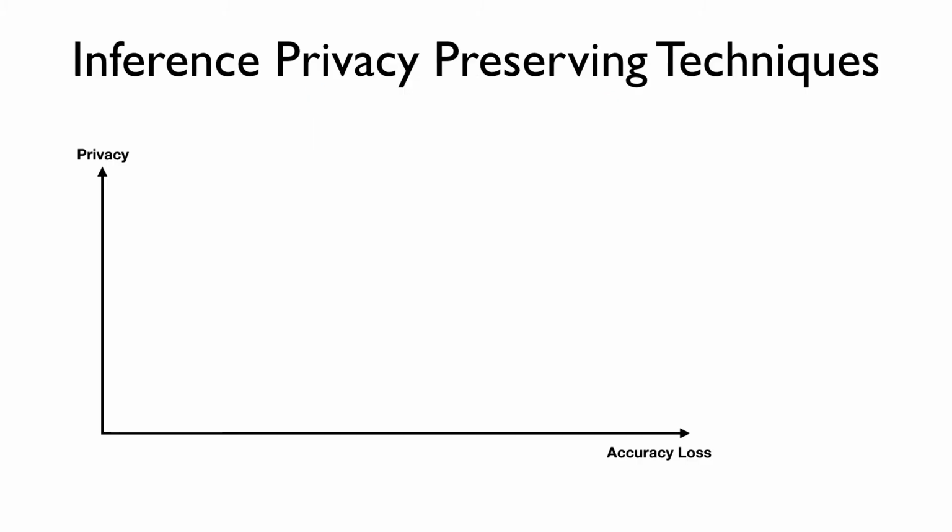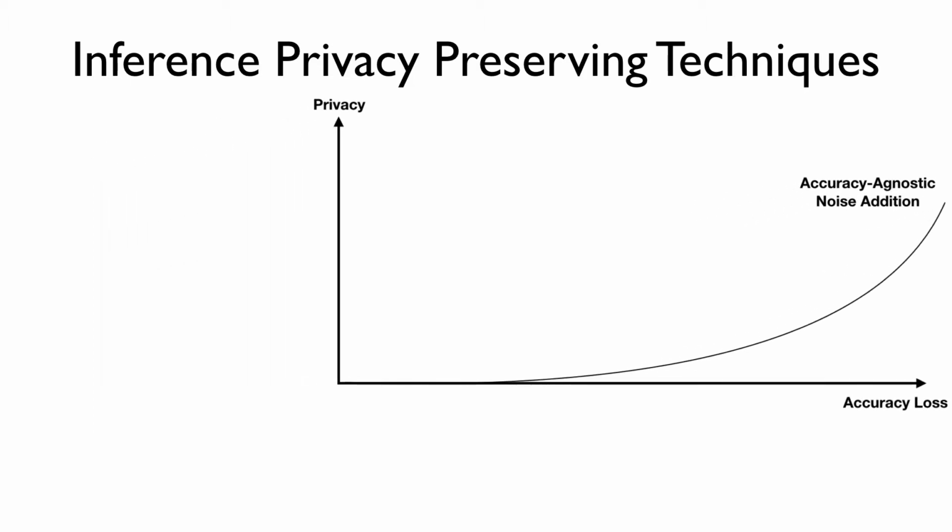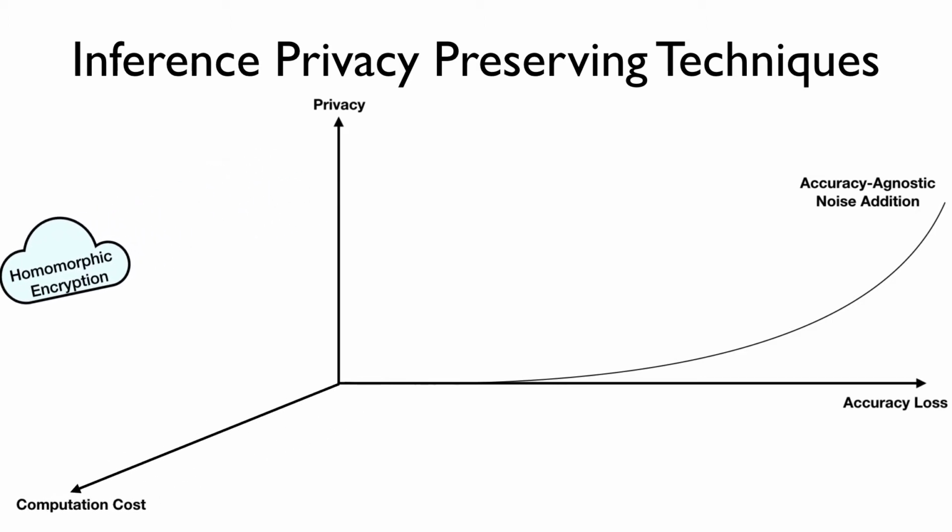Inference privacy is a very important issue. Conceptually, if we want to achieve higher privacy using noise, we would incur huge amounts of accuracy loss. Another method is homomorphic encryption, which achieves high privacy guarantees but is extremely compute intensive. We propose Shredder, which learns noise distributions that are tolerated by the neural network and do not harm accuracy while decreasing the amount of excessive information in the input.